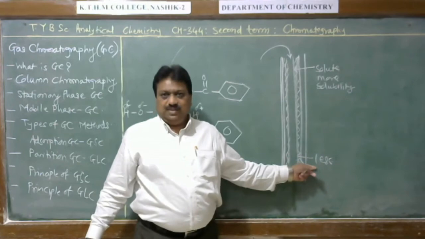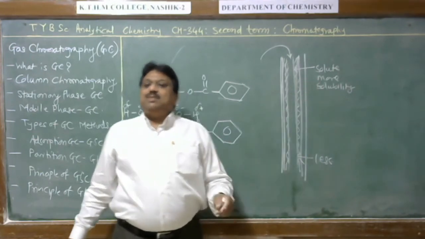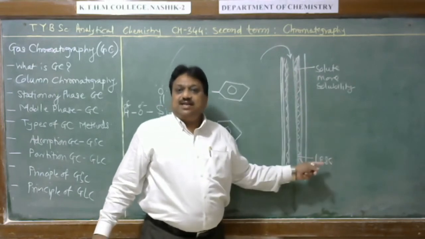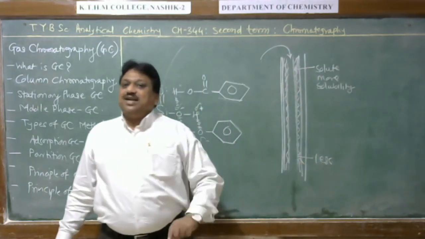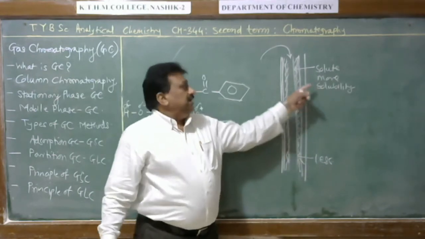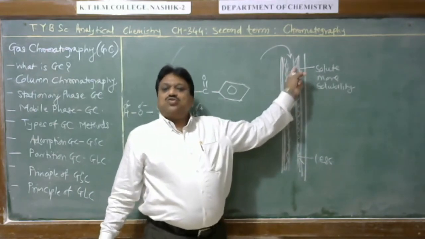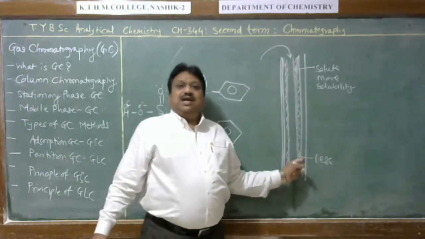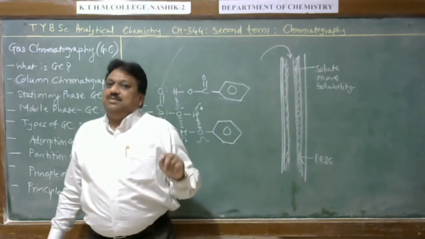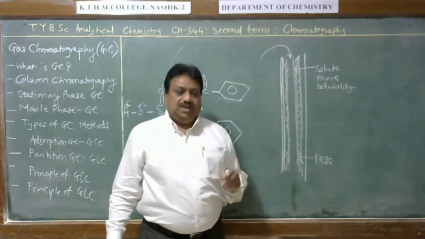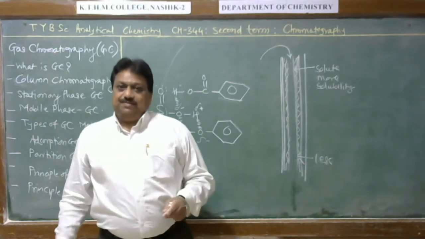Therefore in partition chromatography, solubility difference is the phenomenon by which separation of solutes takes place. Components that have more solubility in the stationary phase will be at the top of the column, and components that have less solubility in the stationary phase will be at the end of the column. Hence they get separated.